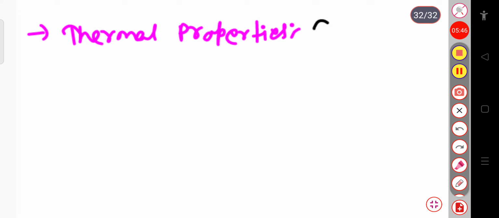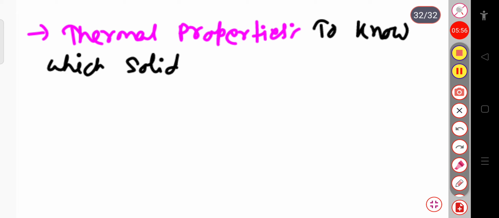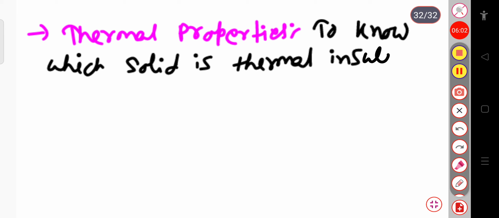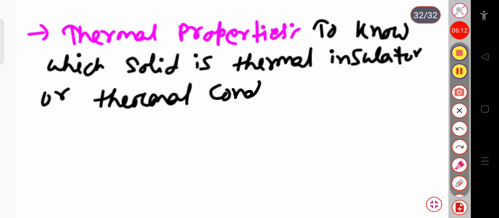In thermal properties we'll know which solid is a thermal insulator or a thermal conductor. And similarly we have the mechanical properties.